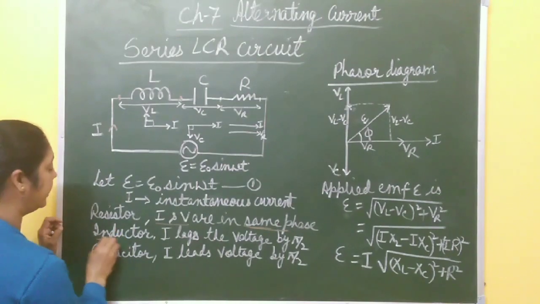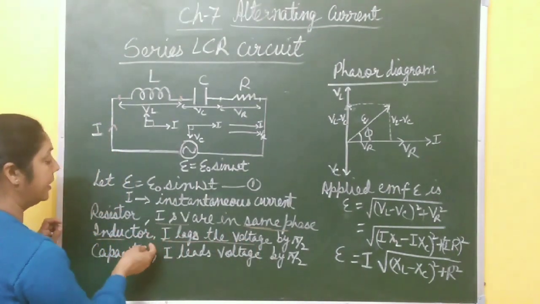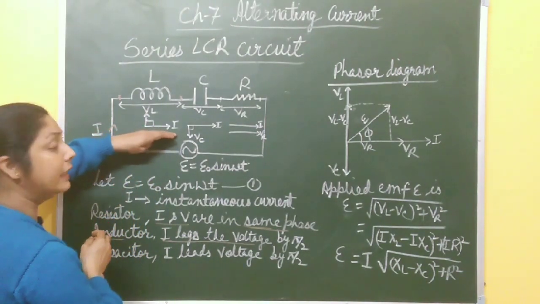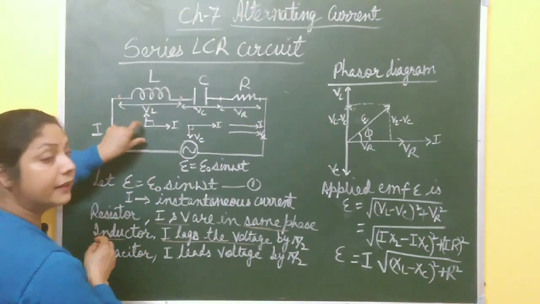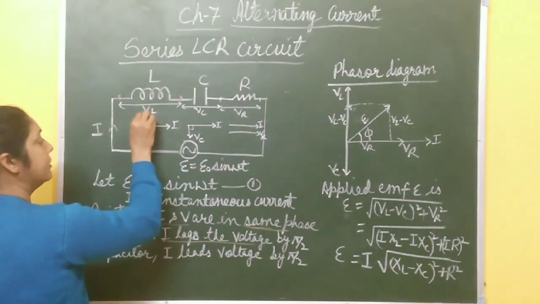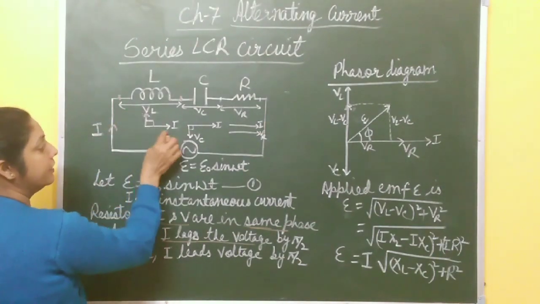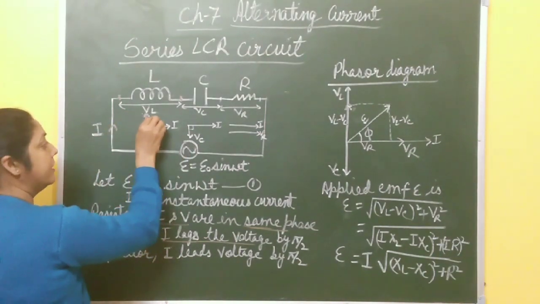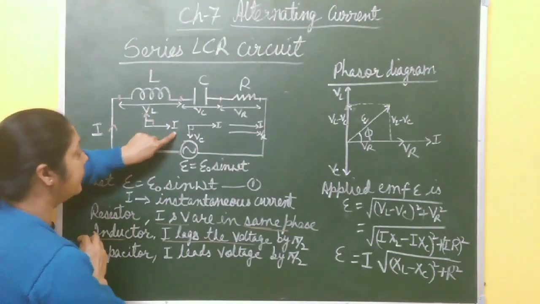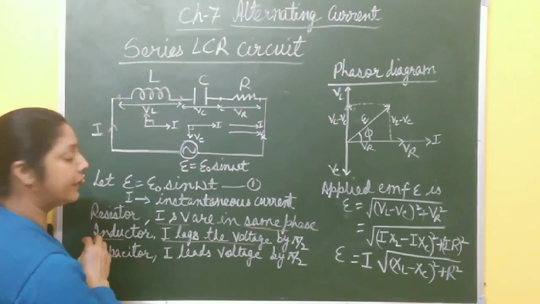In case of inductor, I lags the voltage by pi by 2. It means if I is along x direction, then I lags voltage by angle pi by 2, 90 degree. It means VL is this side upward along y-axis. This side is VL, this side is I, and the phase difference between these two is 90 degree. Here current lags voltage, or voltage leads current, by an angle pi by 2.